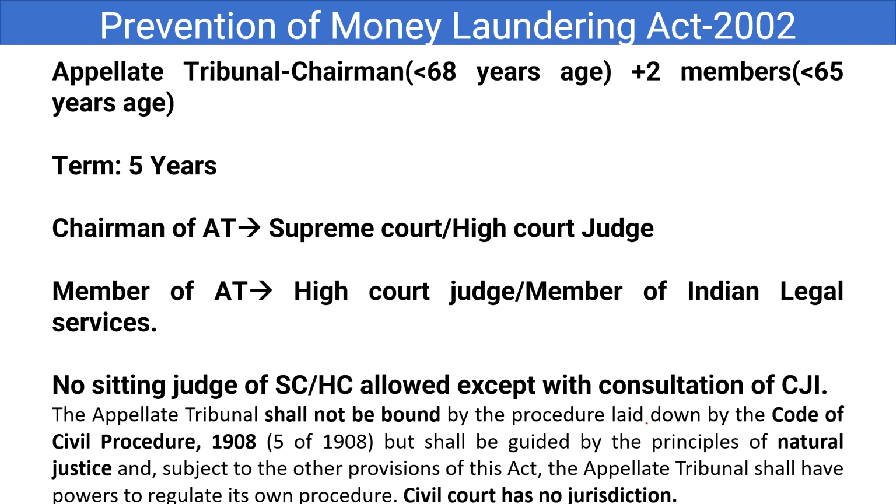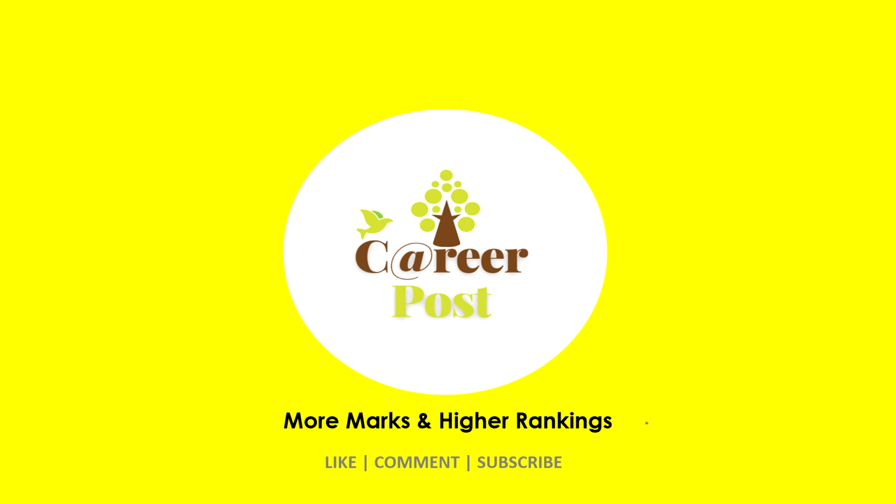So here one more point is that the appellate tribunal shall not be bound by the procedure laid down by the Code of Civil Procedure 1908, but shall be guided by the principles of natural justice. That means they will weigh more on natural justice rather than simply following the Code of Civil Procedure. They will have their own set of rules, subject to the provisions of this Act, and the appellate tribunal shall have the powers to regulate its own procedures. One more point is that civil court has no jurisdiction on these aspects. Okay, this is all about the Prevention of Money Laundering Act.